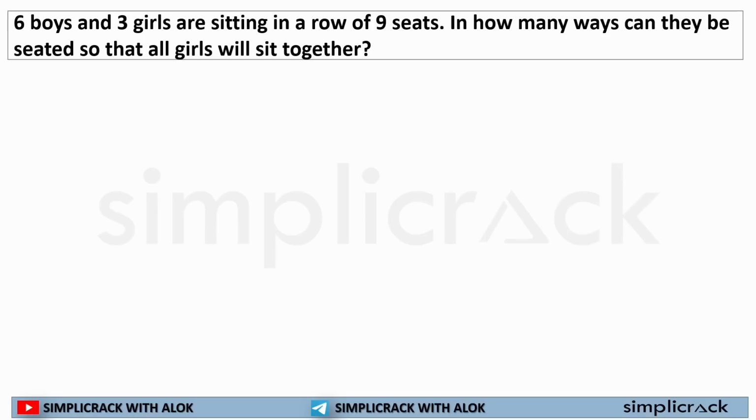In this type of question, if all girls sit together, you have to consider them as one, first thing, plus 6 boys. Now you have to arrange this first. So 6 boys and all girls as 1, that is 7 people at 7 places, that means 7 factorial.